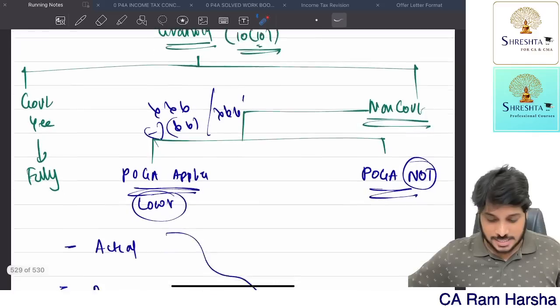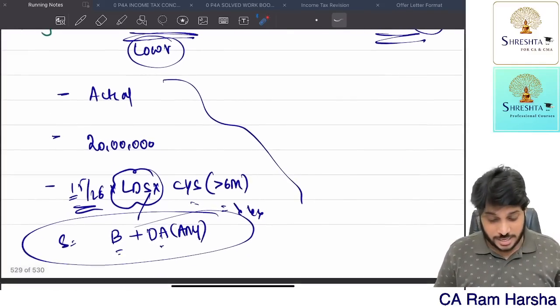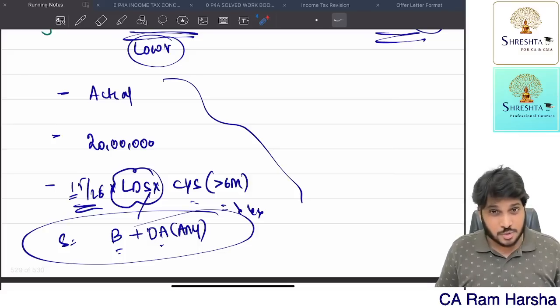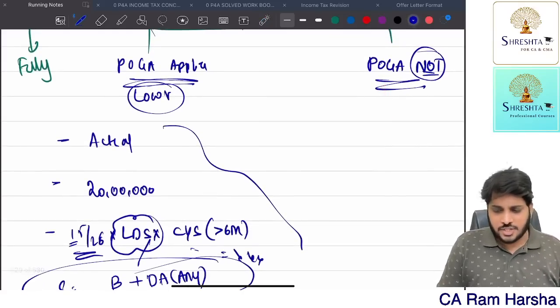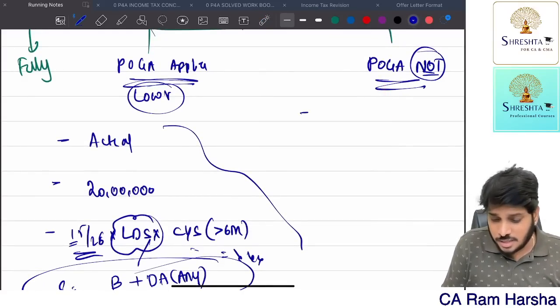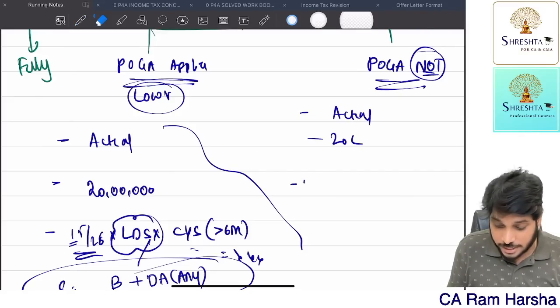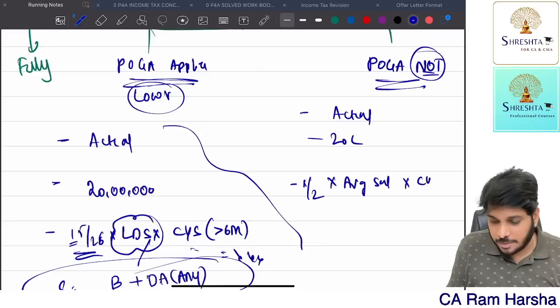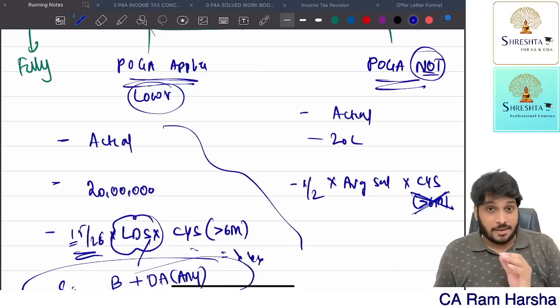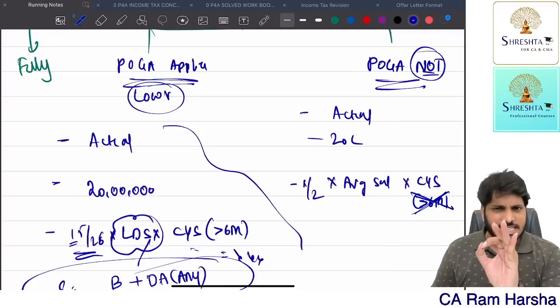Now let's continue with gratuity. If an employee receiving gratuity is covered under the Gratuity Act, the least of the three items is exempted. Suppose an employee is receiving gratuity but is not covered under the Gratuity Act, how much is exempted? Actual, 20 lakh, or 15 by 30, nothing but half a month's salary, multiplied by average salary, multiplied by completed years of service only. The more than 6 months point is not there. Suppose an employee completed 30 years, 11 months, 10 days, we still consider it as 30 only.